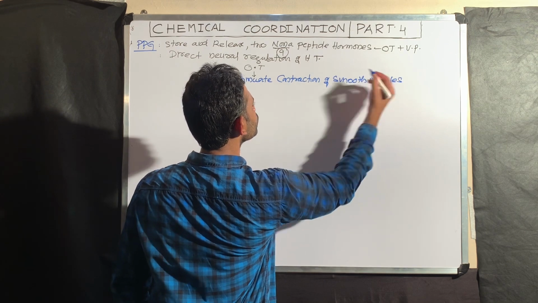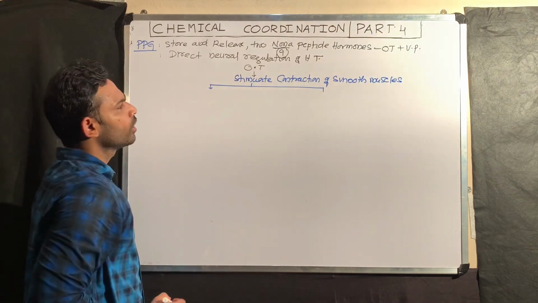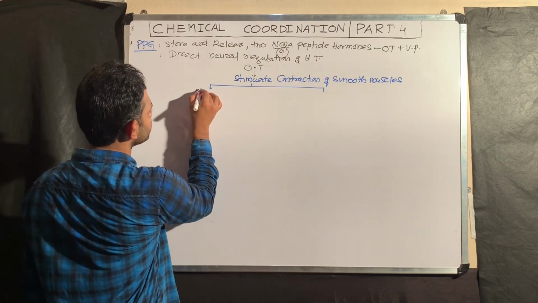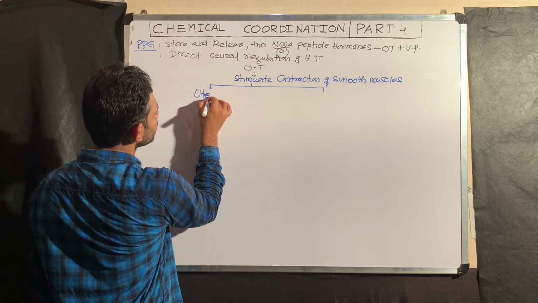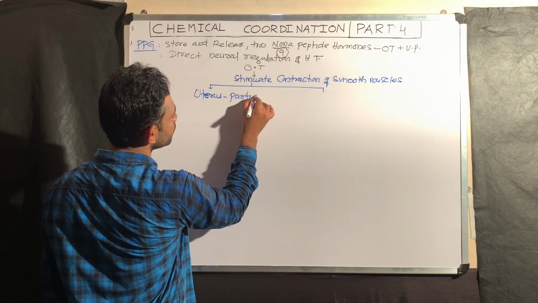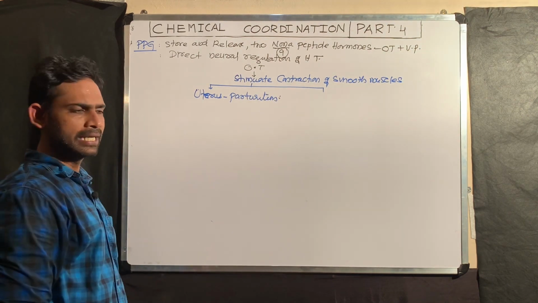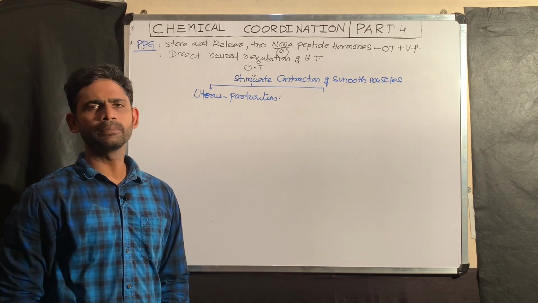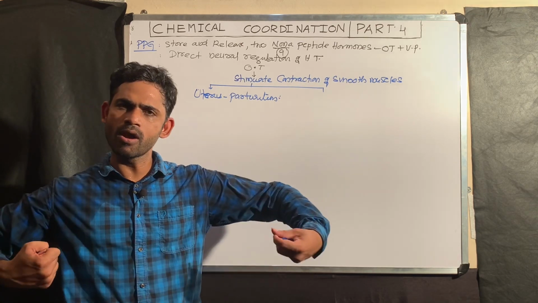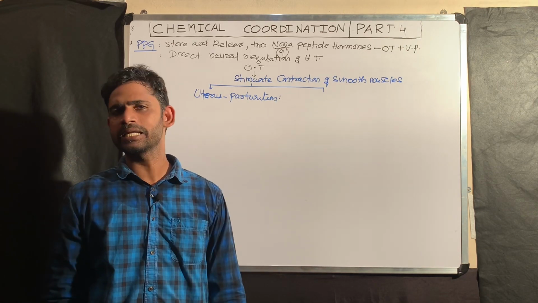Now take an example: oxytocin causes the contraction of the smooth muscles of the uterus during parturition. What do we know of parturition? Parturition is the process of childbirth. So during parturition, oxytocin mediates a severe uterine contraction. Along with oxytocin, there is a definite role of prostaglandins also.